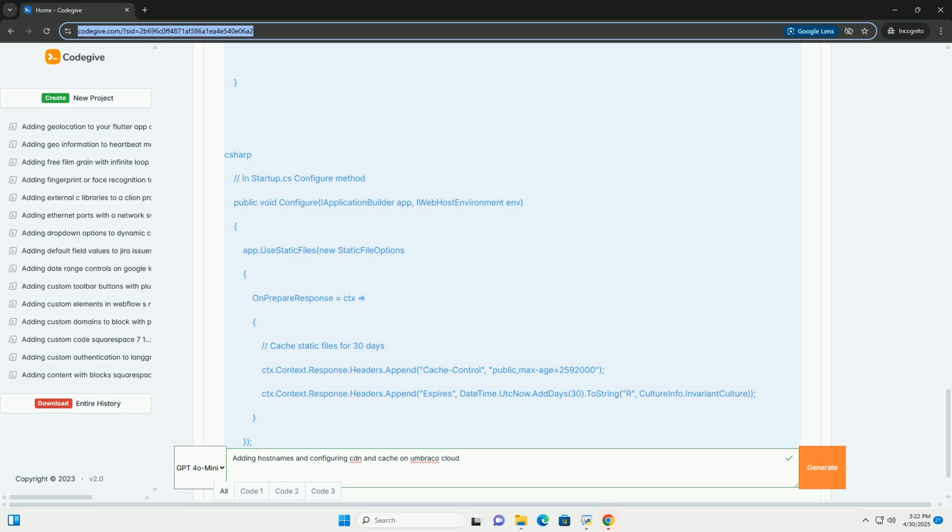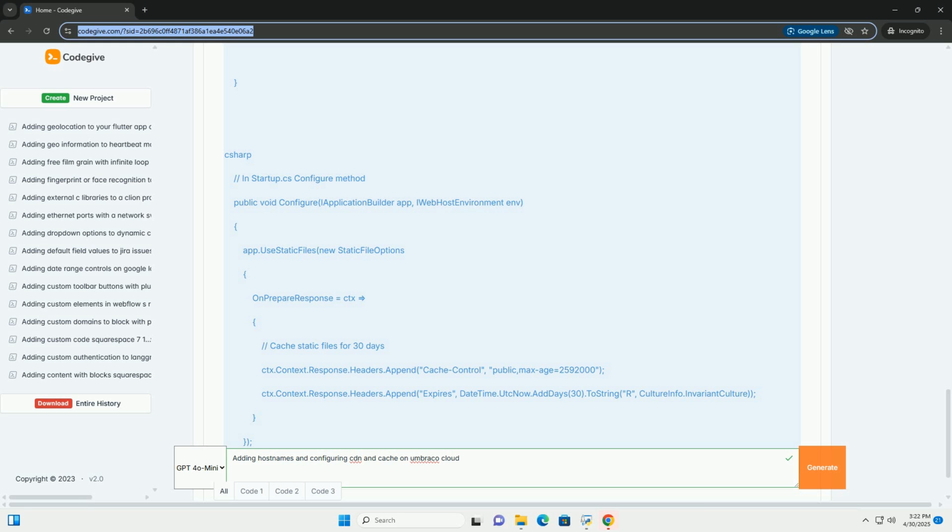Steps. 1. Sign up for Cloudflare. Create a free account at https://www.cloudflare.com. 2. Add your website to Cloudflare. Follow the Cloudflare setup wizard to add your domain, www.example.com. 3. Cloudflare DNS settings.